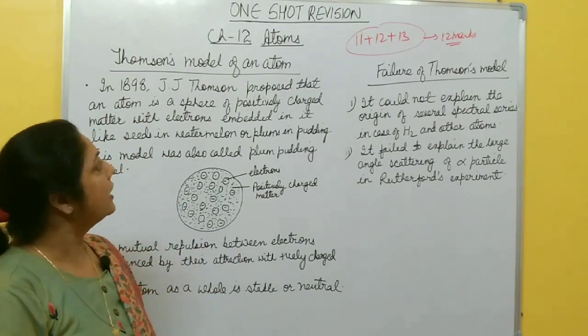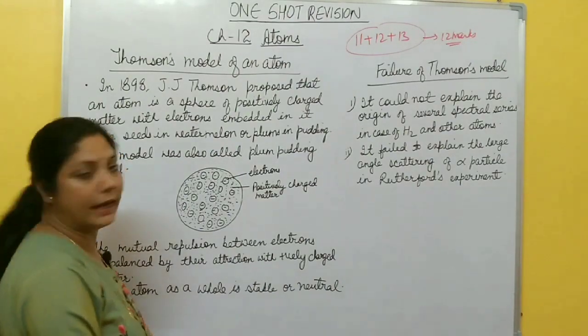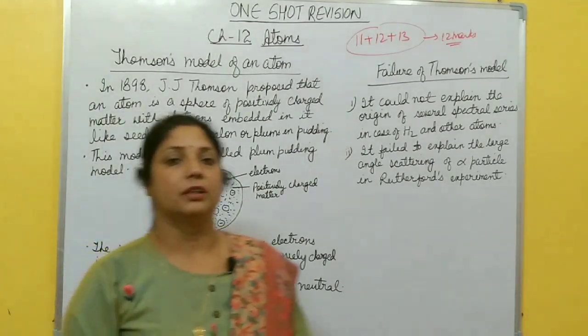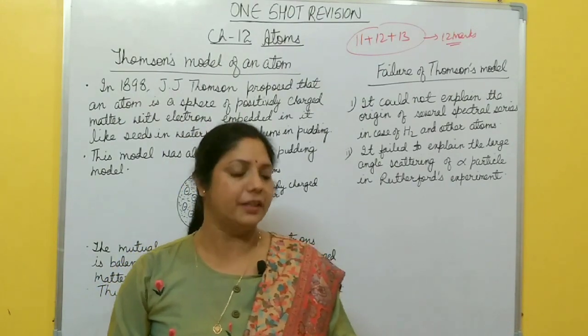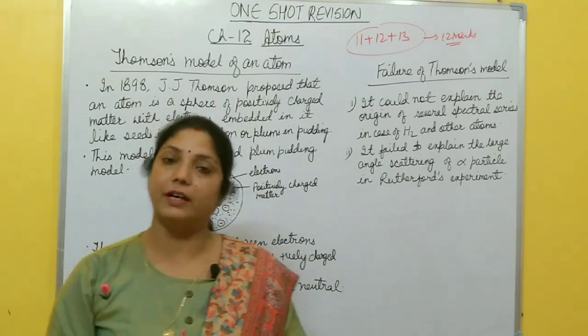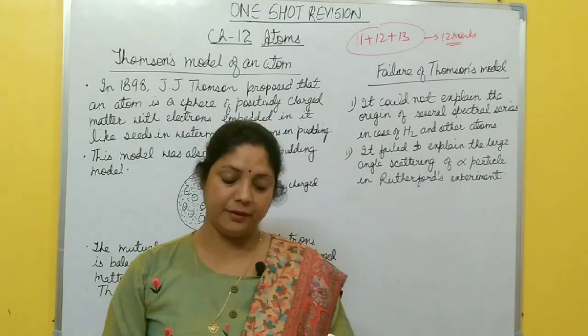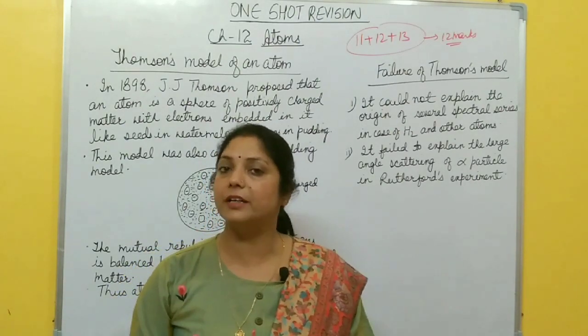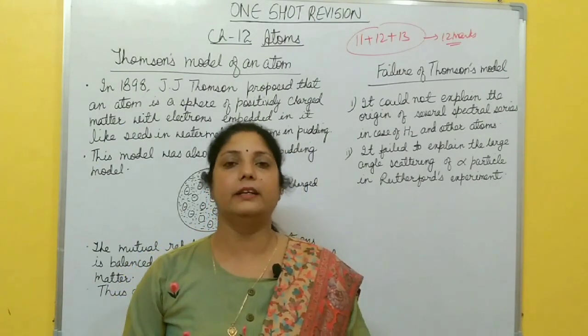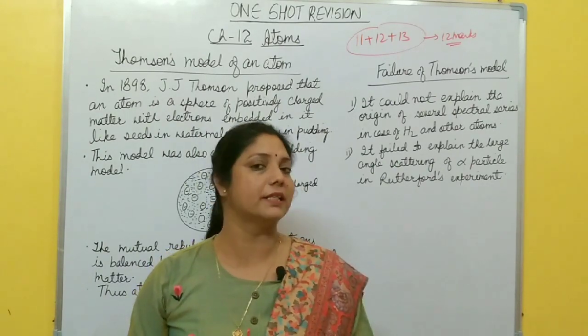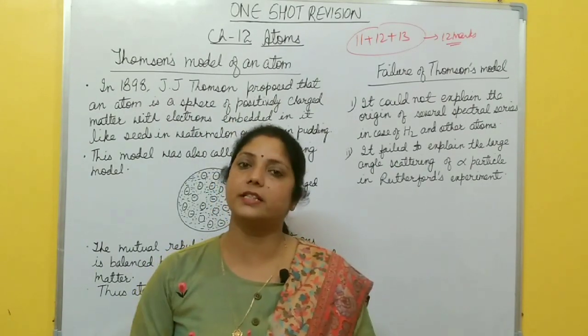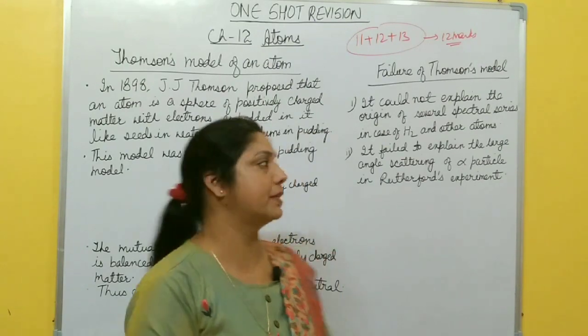So let us start. Quick revision of this chapter, atom. In this chapter, no portion is deleted for this year. There are 2 or 3 very important topics like alpha particle scattering experiment, then Rutherford's model of atom, then Bohr's model, and then energy level, hydrogen spectrum. All these topics are important. So let us discuss one by one all these topics.